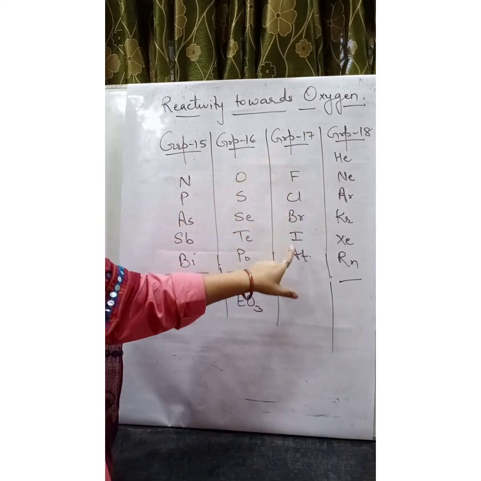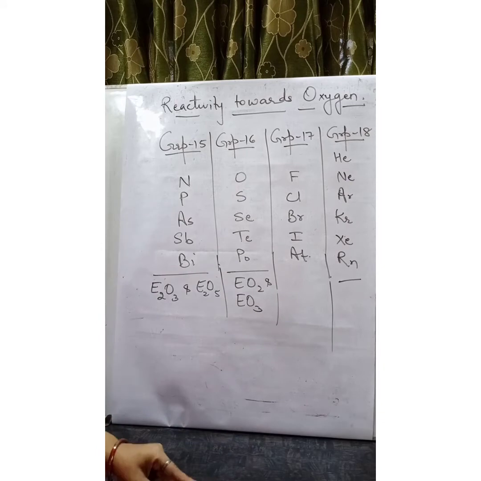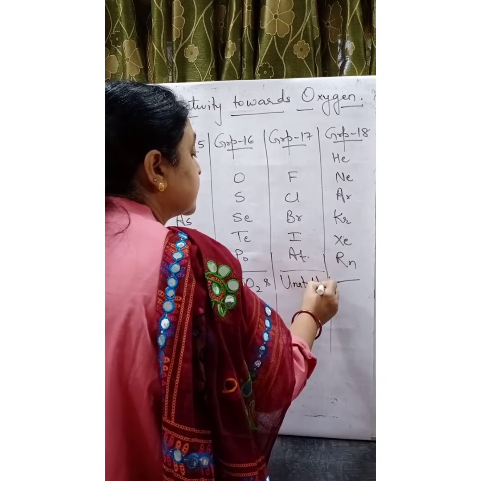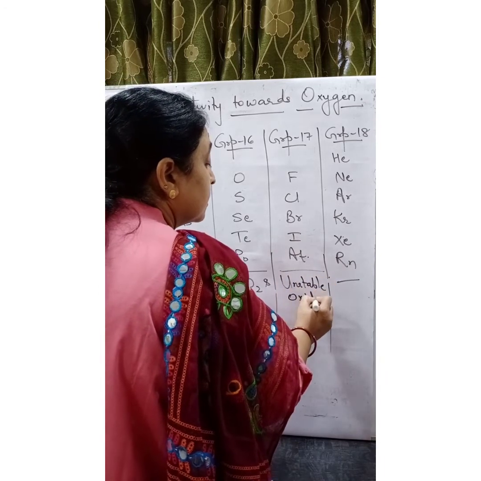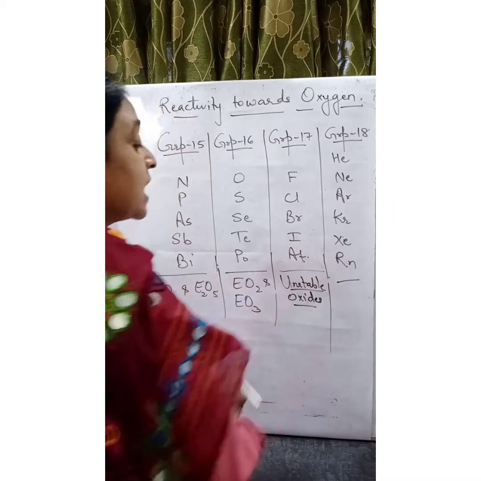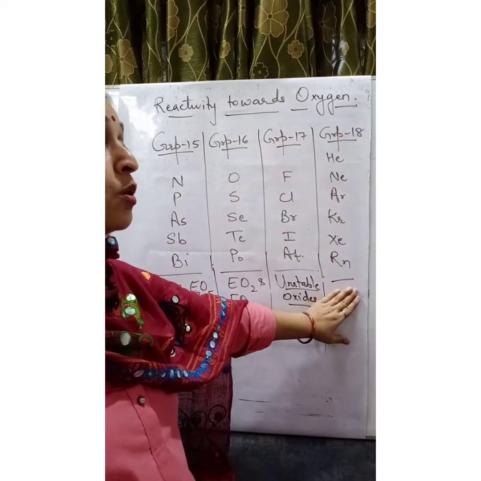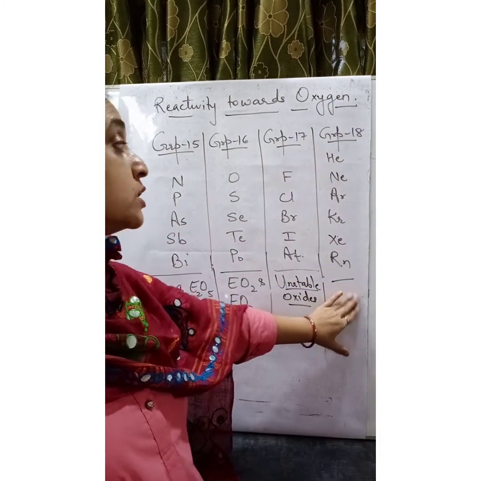Group number 17 react with oxygen but form a number of unstable oxides. Group number 18, no such compound with oxygen is known.